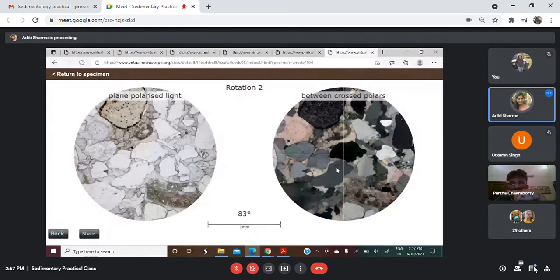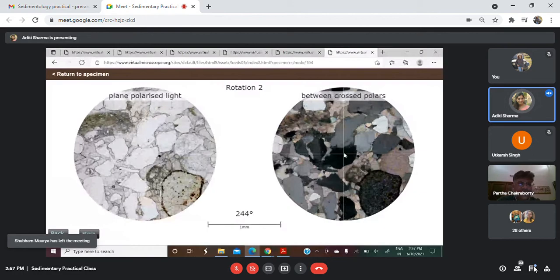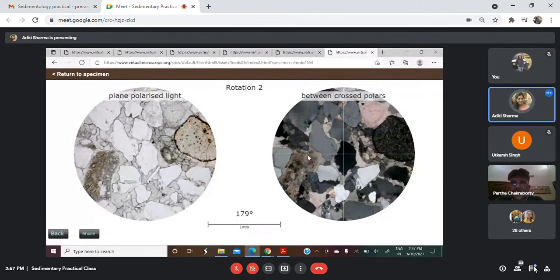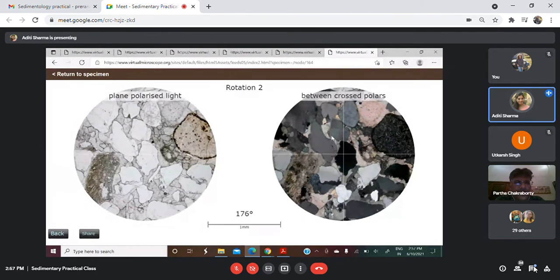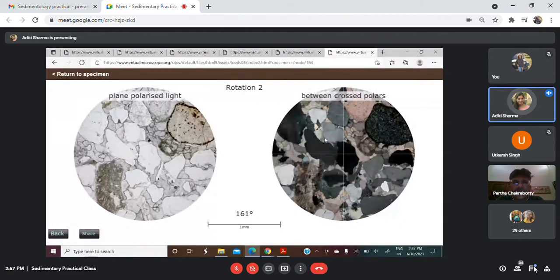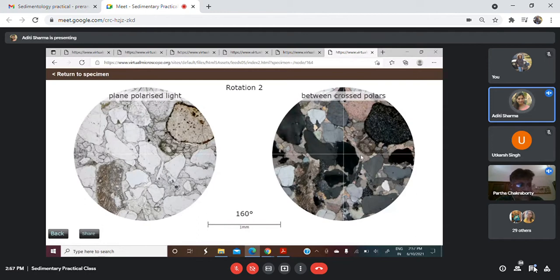If it shows the same property as the main grain, then it is in crystallographic continuity. Otherwise, it grows in a different direction. And this cement is calcitic. Its characteristic is the twinkling property that it shows in the microscope. Yeah, exactly.